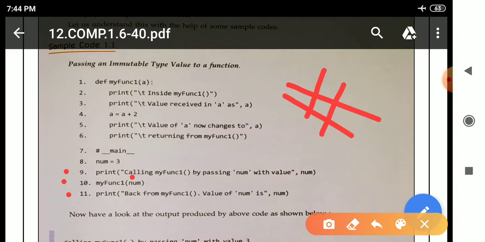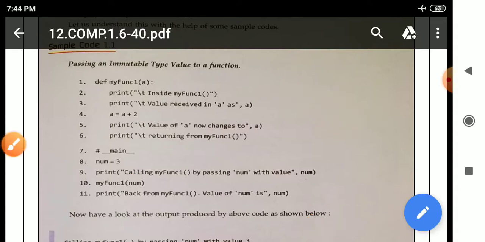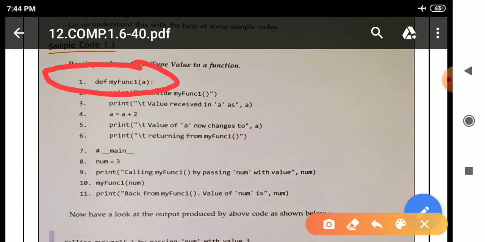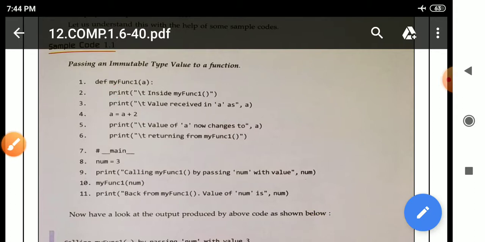So how will this particular program execute? First, Python will read this first line, which is the function header. Python will first execute this line to identify whether this is a correct function or not. After seeing def and the colon at the end, it will identify it as a function header. So after line 1, it will